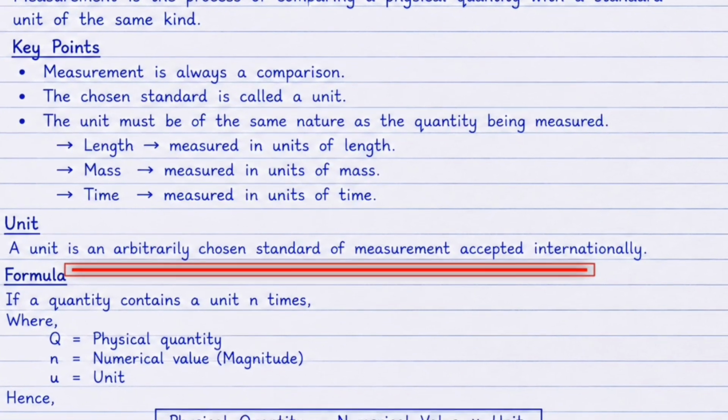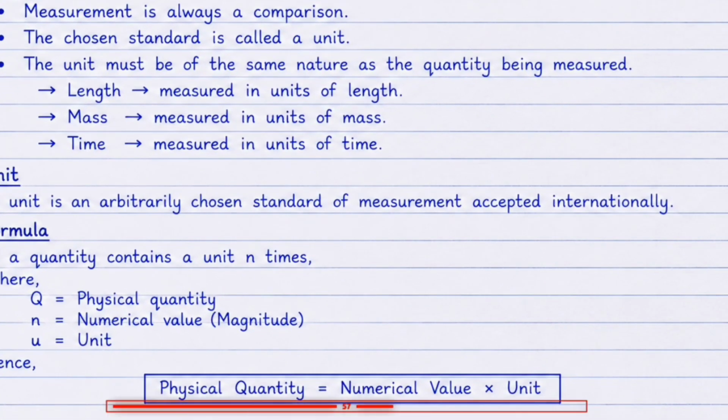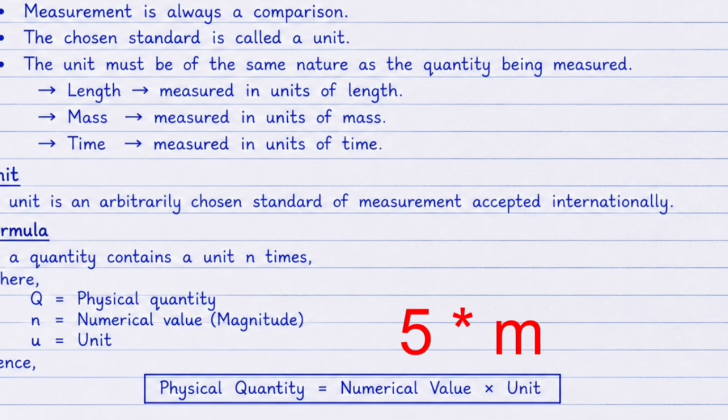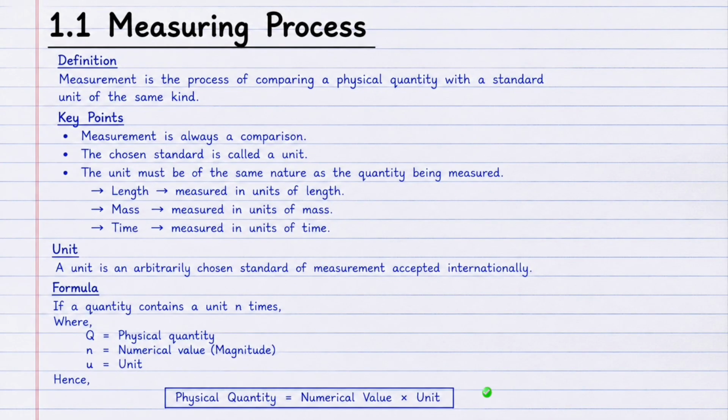The basic formula for measurement we already studied it. Physical quantity is equal to numerical value multiplied by unit. For example, if length of a table is 5 meter, then 5 is the numerical value and meter is the unit. Master this concept because it is the foundation of entire physics syllabus.